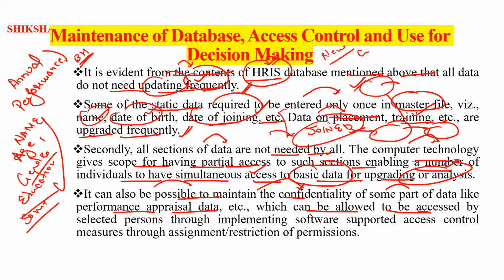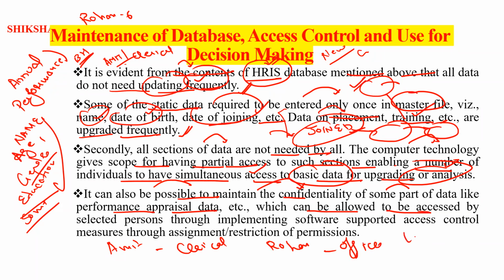Like we can say that Amit is working as a clerical, Rohan is working as an officer, and Lokesh is the branch head. So here Lokesh will give the performance appraisal data in their portal of all the employees.